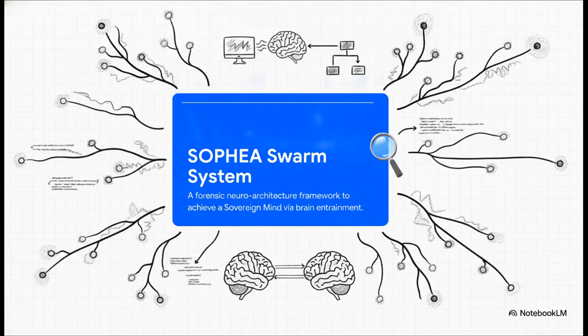Okay, let's dive into this. At the very heart of our source material is what's called the Zoophaeus swarm system. The text defines this as a proposed forensic neuroarchitecture framework. Basically, its entire purpose is to achieve what it calls a sovereign mind via code-driven brain entrainment. And if you're wondering, brain entrainment is essentially syncing your brainwaves to a specific rhythm using audio or visual cues. Think of it as this digital bridge connecting rigid computer logic with profound neurological enhancement.